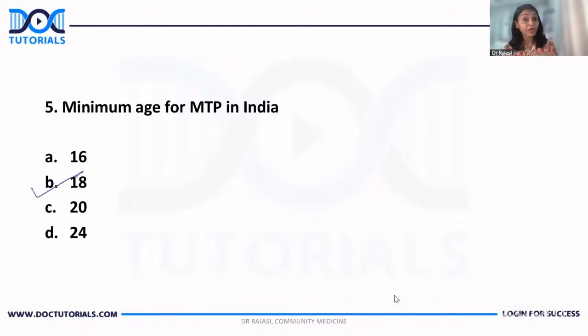Okay. If a person under 16 years wants to undergo MTP, then their guardian or someone who is caring for that person has to give consent. Okay. So using your logic, since we are forced to choose one answer, go for 18. Okay. Next.